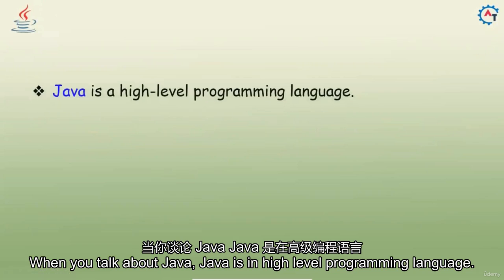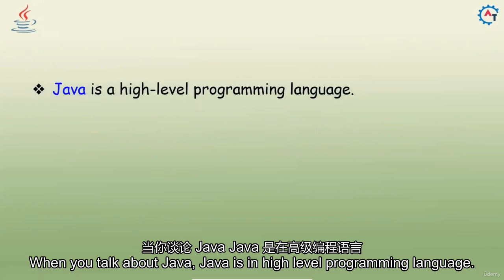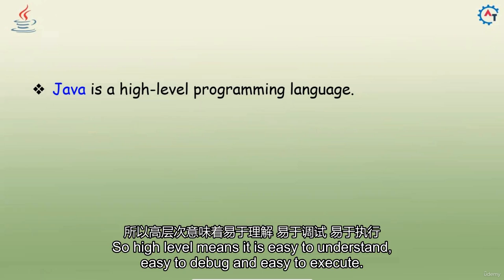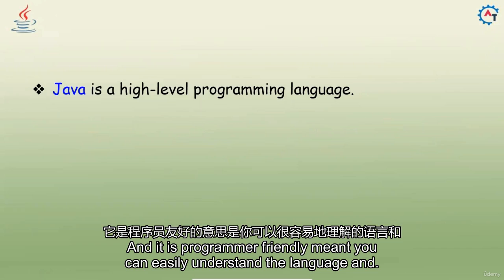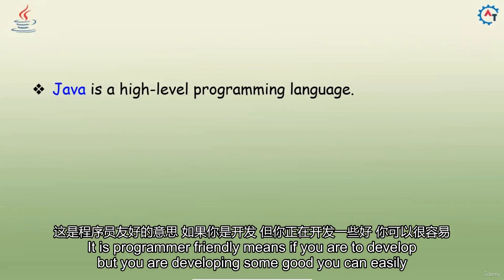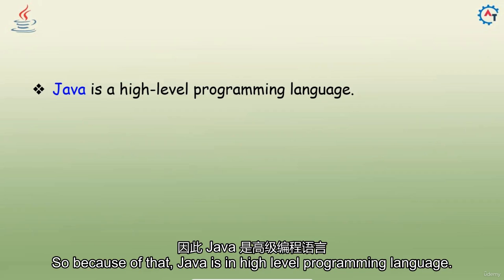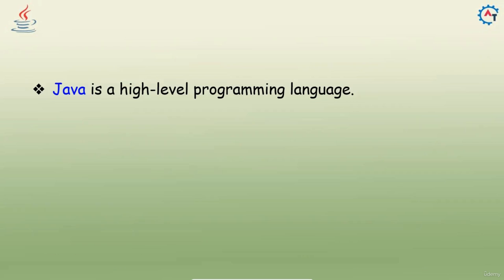So, when you talk about Java, Java is a high-level programming language. What do you mean by high-level programming language? High-level means it is easy to understand, easy to debug, and easy to execute, and it is programmer friendly. Means you can easily understand the language. If you are a developer developing some code, you can easily understand that, and if you have any issues, you can easily debug that program. Because of that, Java is a high-level programming language.